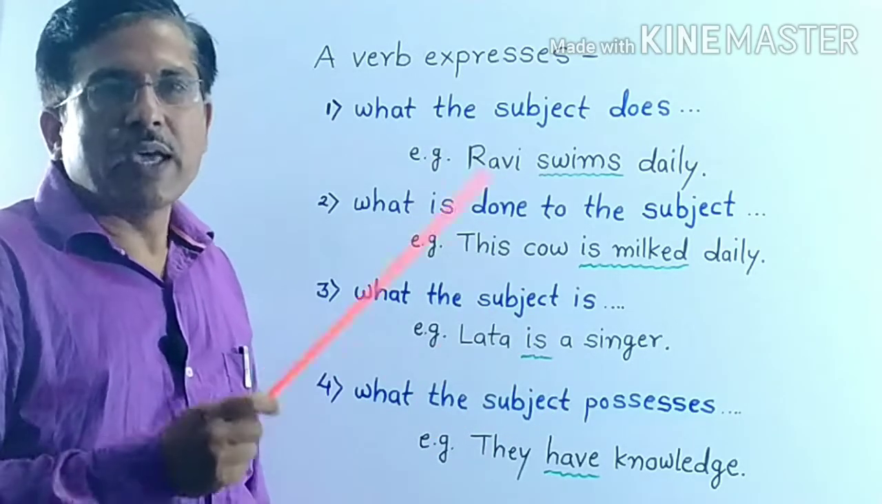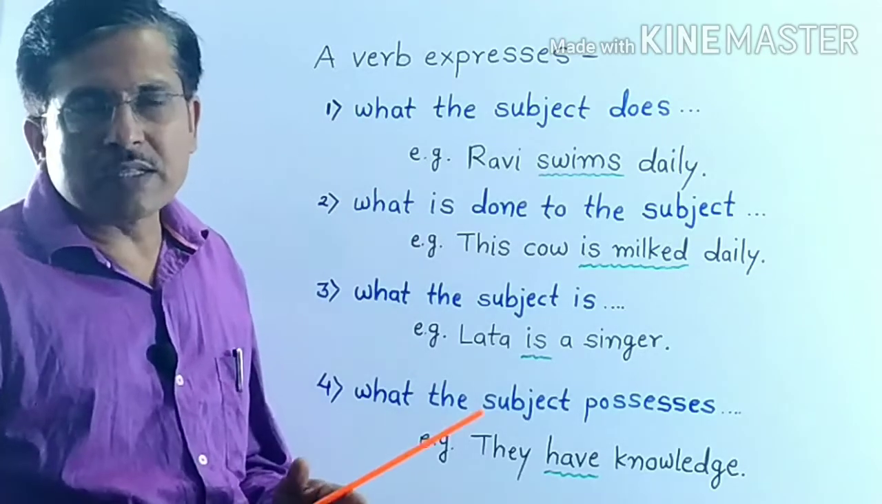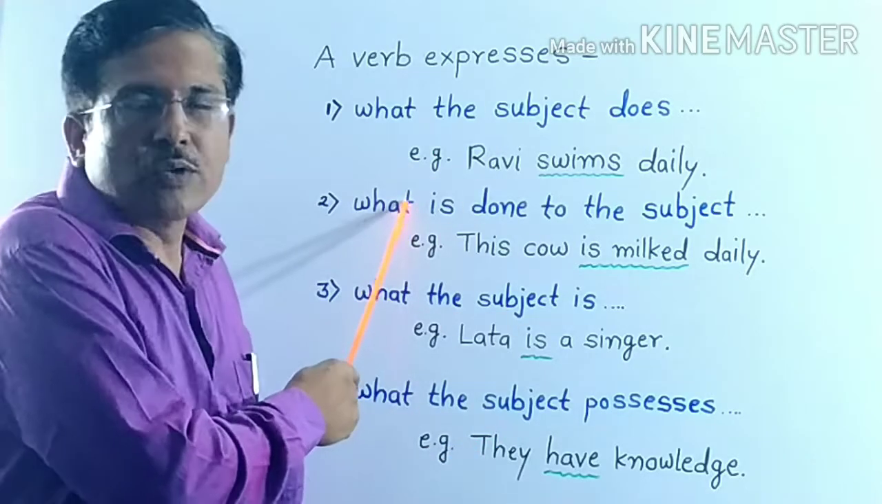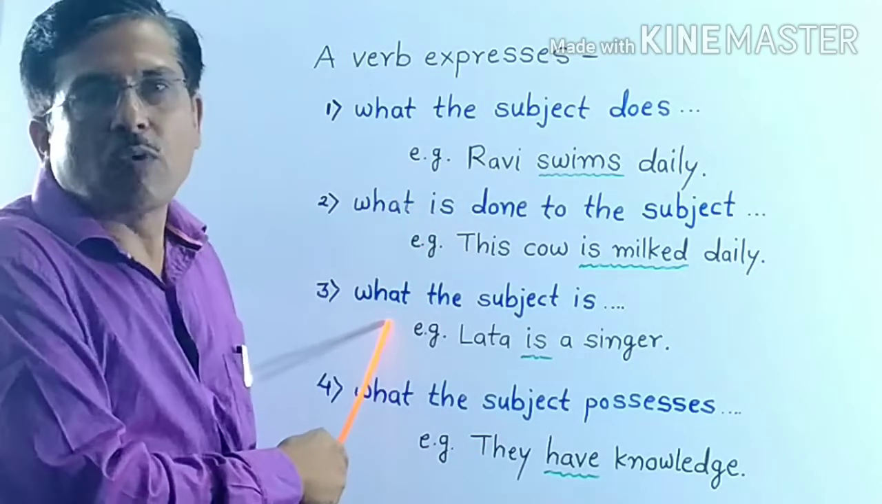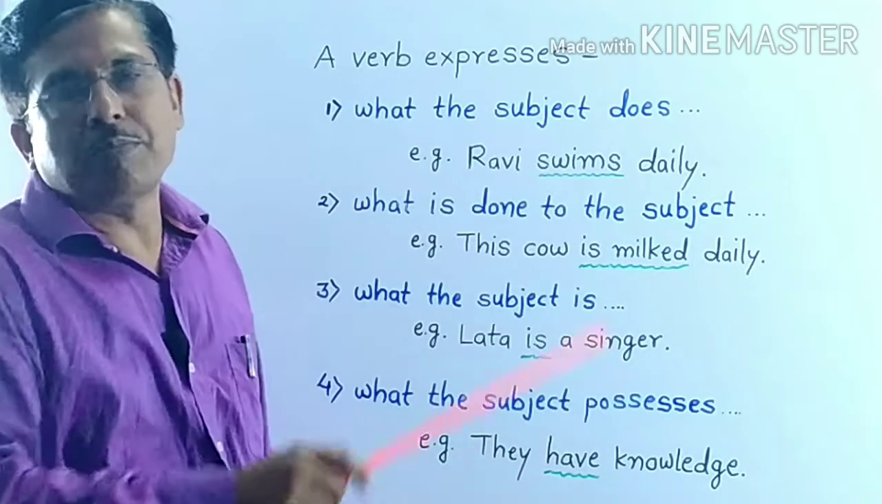A verb expresses 4 things about the subject. First, what the subject does. Second, what is done to the subject. Third, what the subject is. And fourth, what the subject possesses.